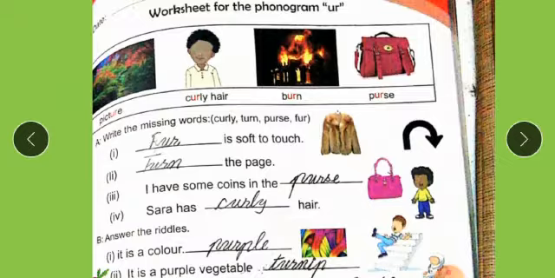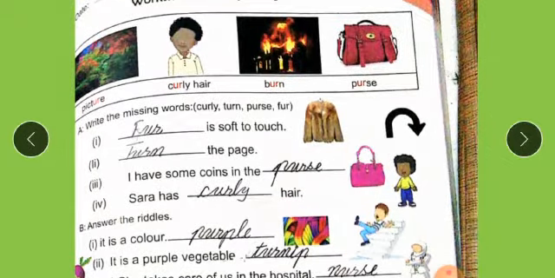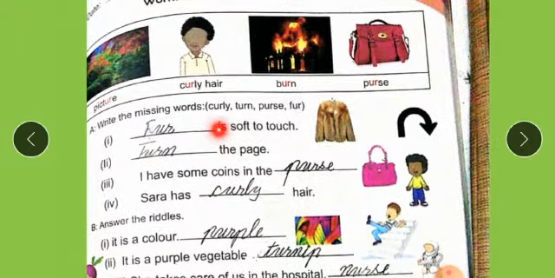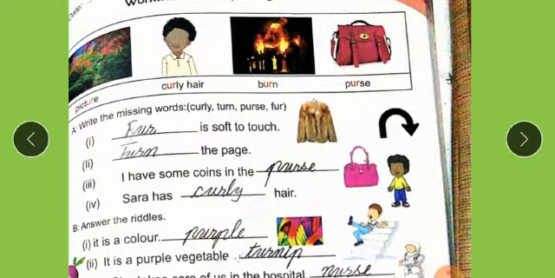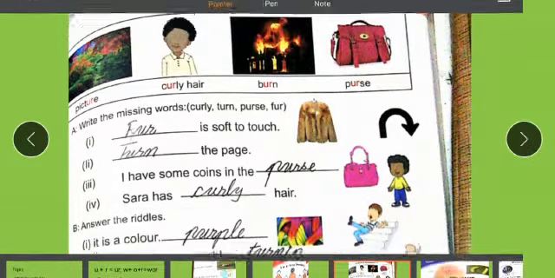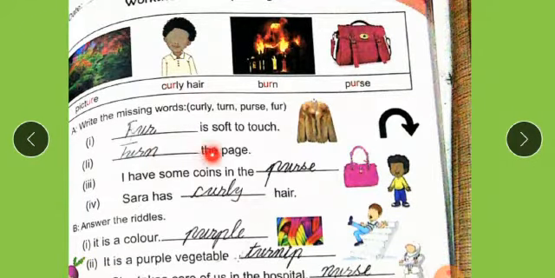Look at the picture and fill the blanks with suitable words. First one, dash is soft to touch. Which is soft? Fur. Fur is soft to touch. Turn the page. I have some coins in the purse. Sarah has curly hair.